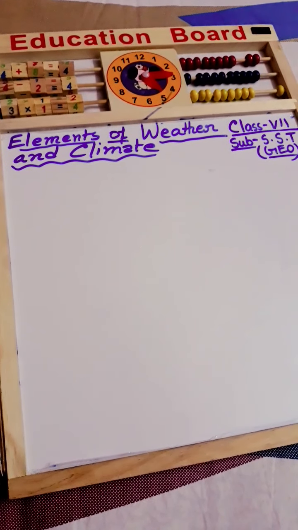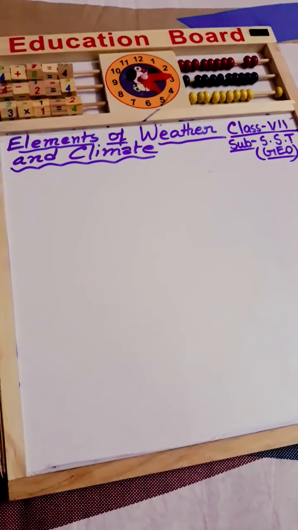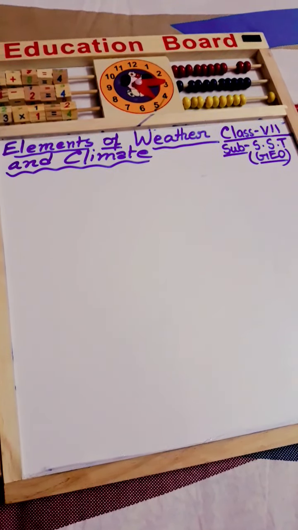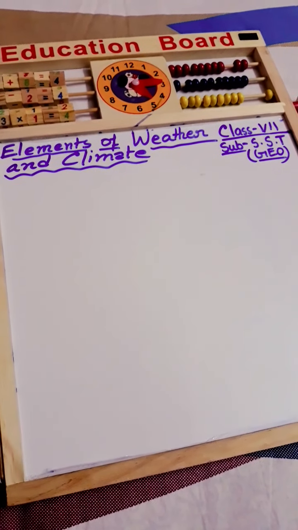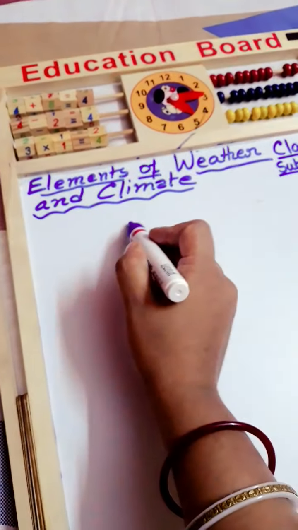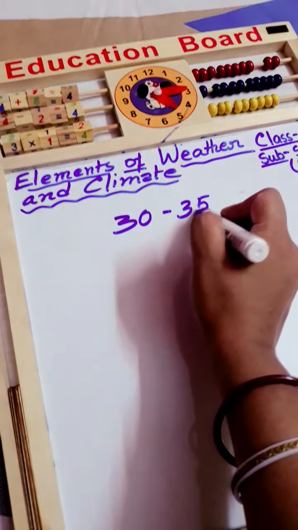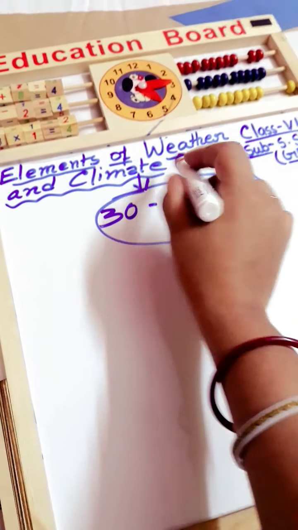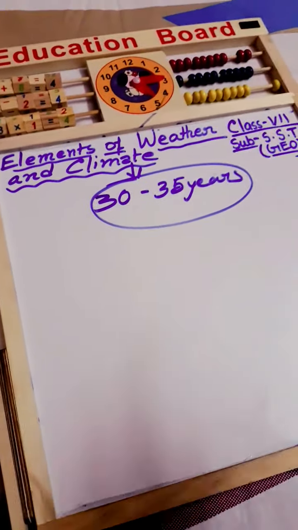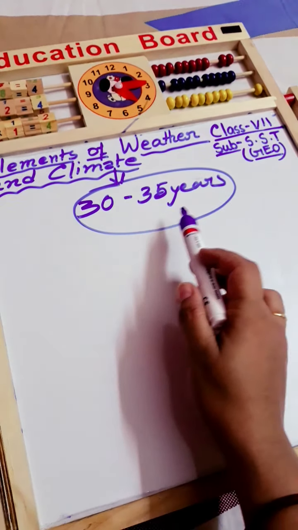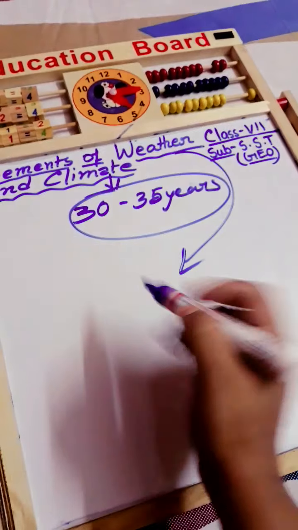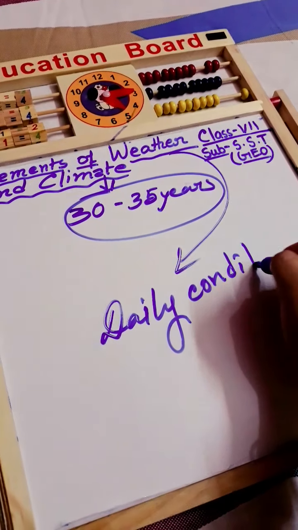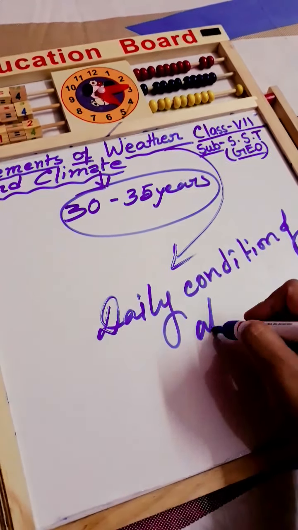But what about climate? Climate is the total weather condition, or you can say the variation, over a longer period of time, that may be 30 to 35 years. So climate is the average weather condition over 30 to 35 years, but weather is the daily condition of the atmosphere.